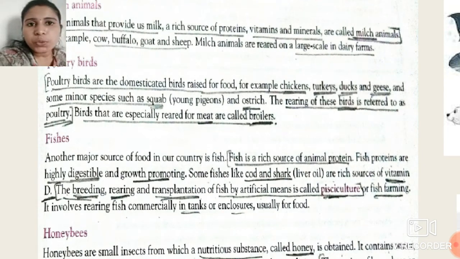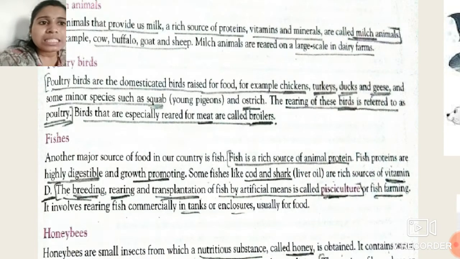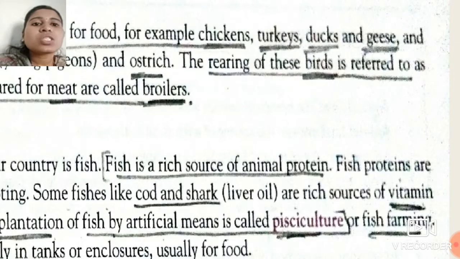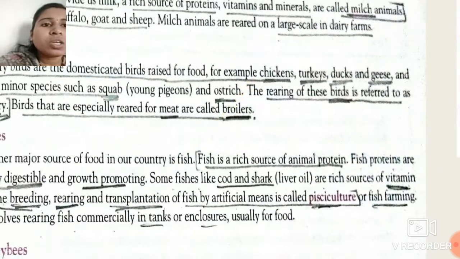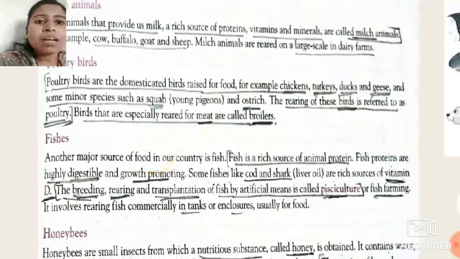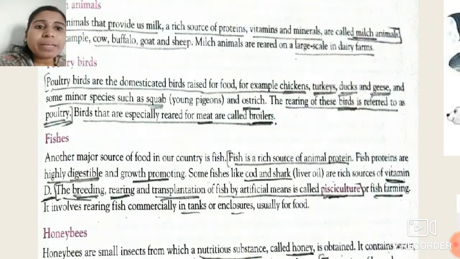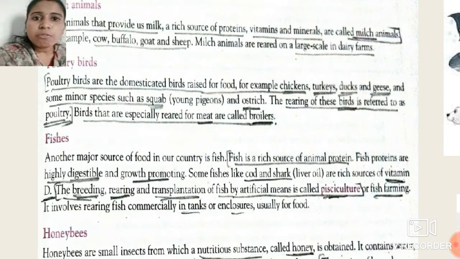For getting food, we also domesticate certain poultry birds. For example, chickens, turkeys, ducks, geese and some minor species such as squab and ostrich. So these are the poultry birds which are domesticated for food.